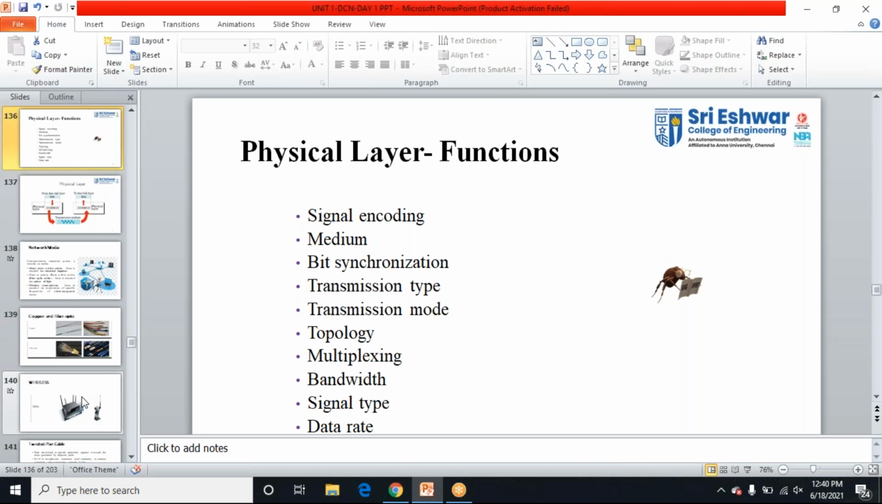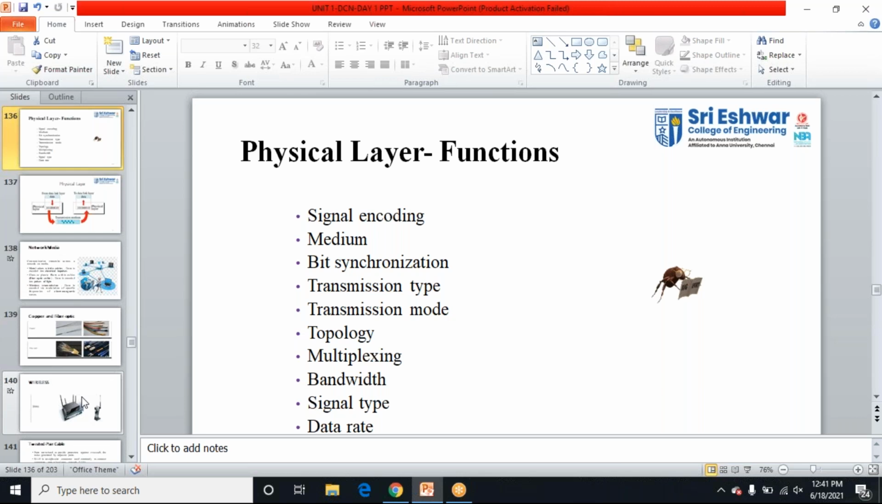Yes, very good, Priyadharshini. Star, ring, mesh, right? Yes, Pradeep. Ring, mesh, yes. Star, yes. Very good, Pradeep. These are the topologies. We are going to decide the topology, which topology I want to use. Those information this physical layer will decide.